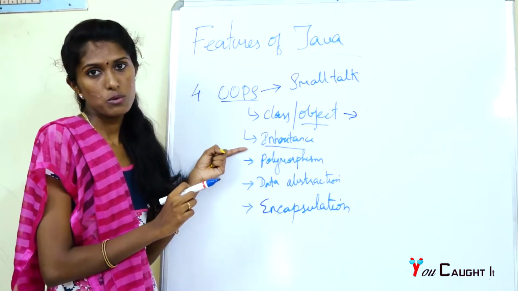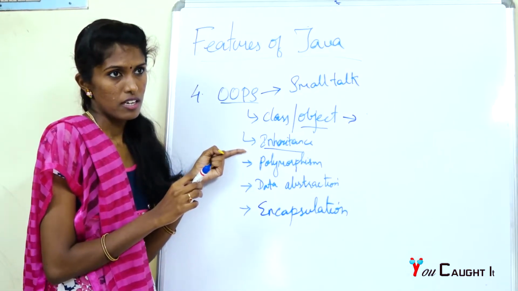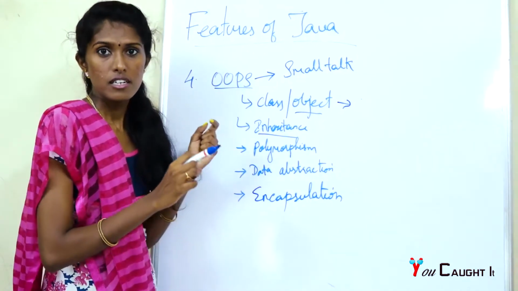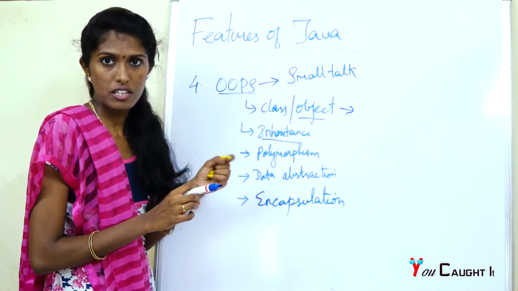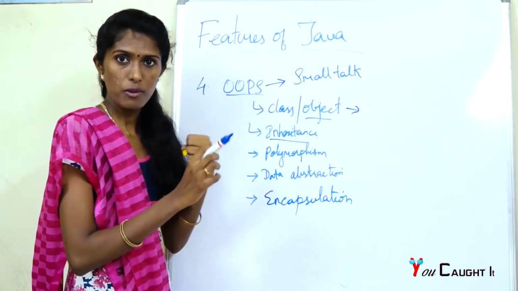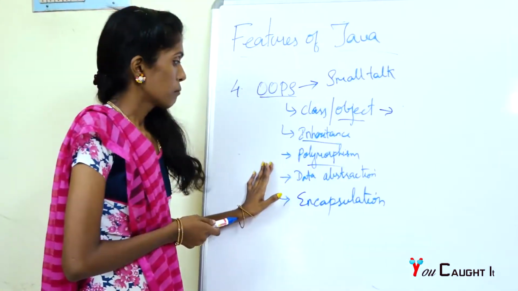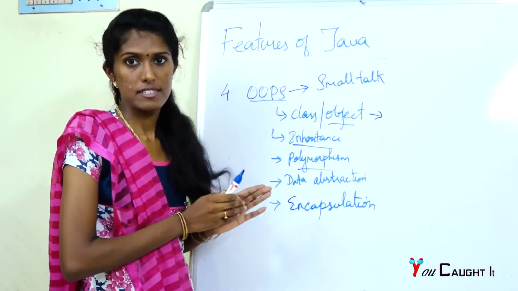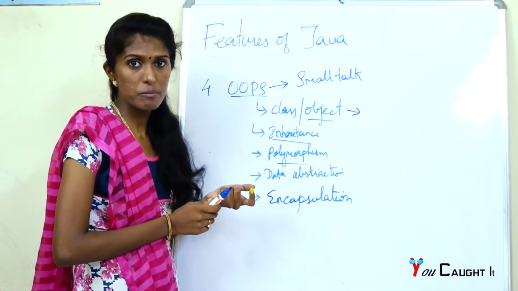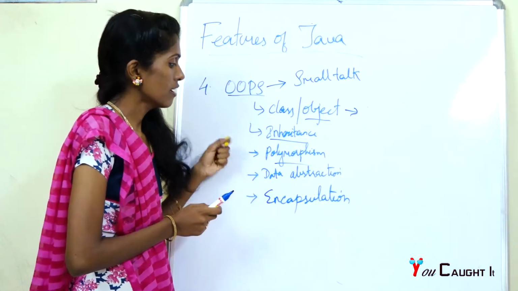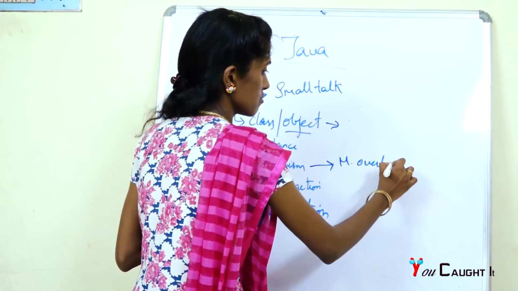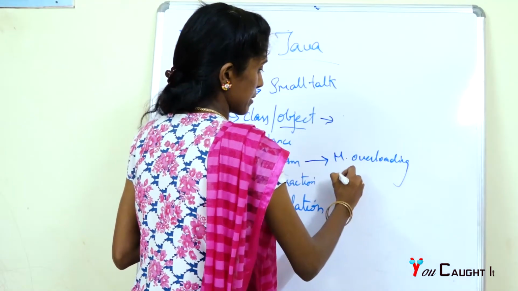This can be achieved through runtime polymorphism and compile time polymorphism, and the main use of inheritance is code reusability. We need not code from scratch, we can just take it up and reuse or modify it. Polymorphism is a mechanism in which a single action can be performed in different ways, and this can be achieved with the help of method overloading and method overriding.